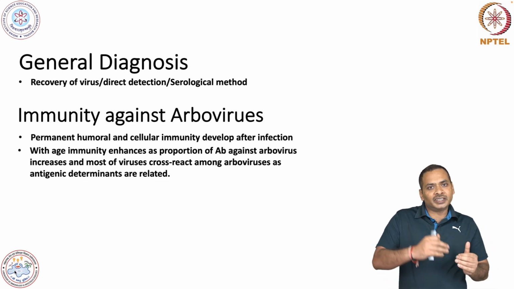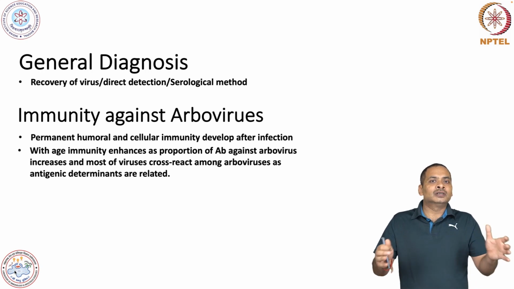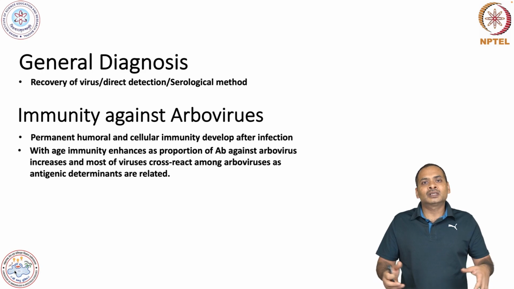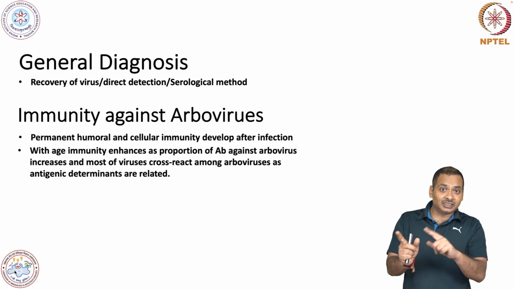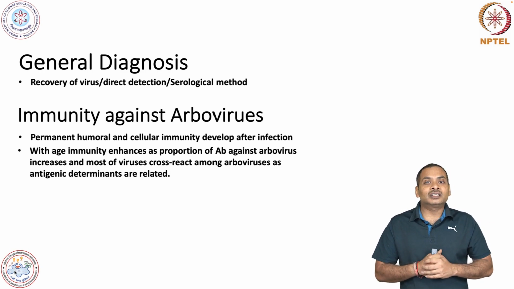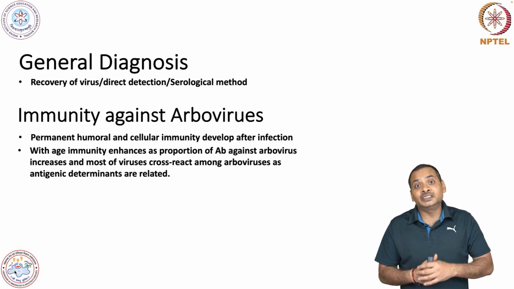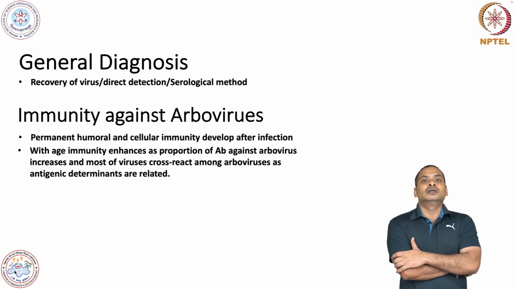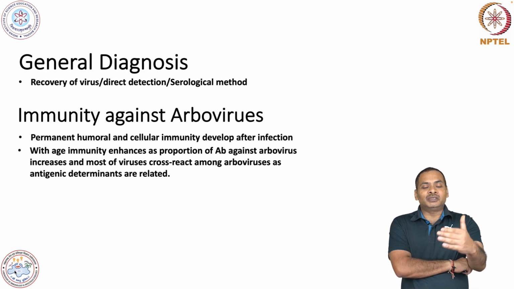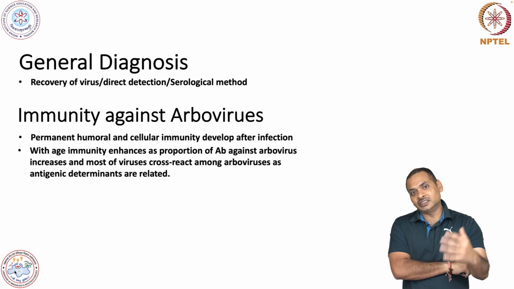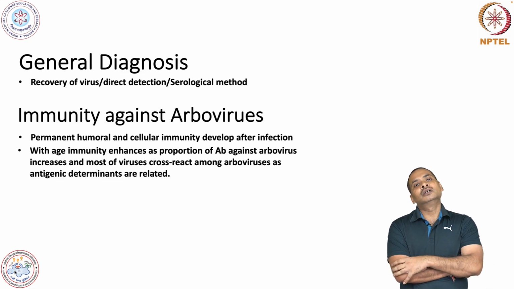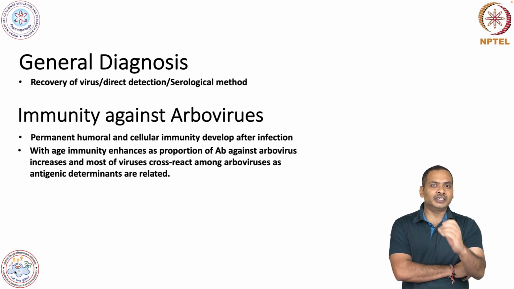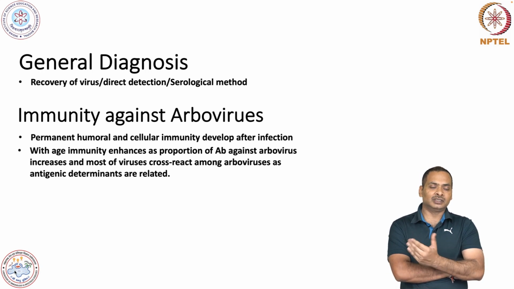So, with age the host will have a good repertoire of antibody, and that gives protection, because these arboviruses have similar antigenic determinants in several cases. However, as I told you, sometimes the virus uses this strategy to increase its number. I will discuss this phenomenon in the case of dengue virus in a subsequent session.